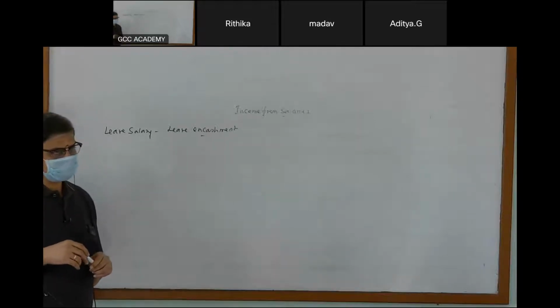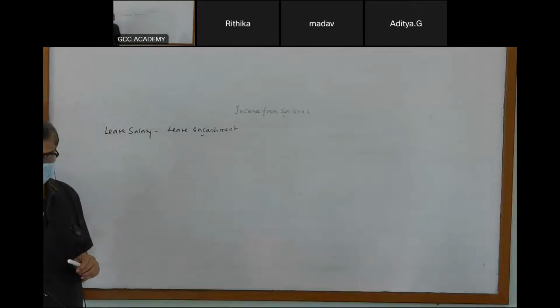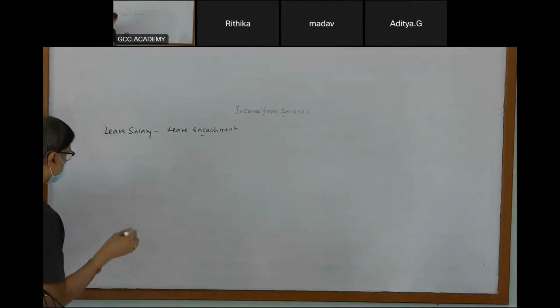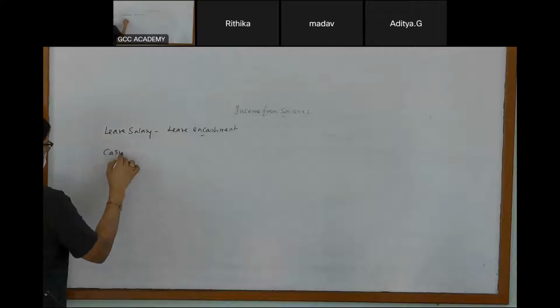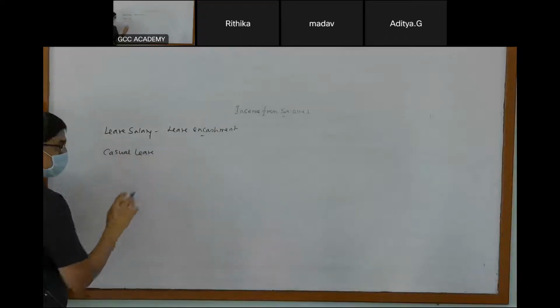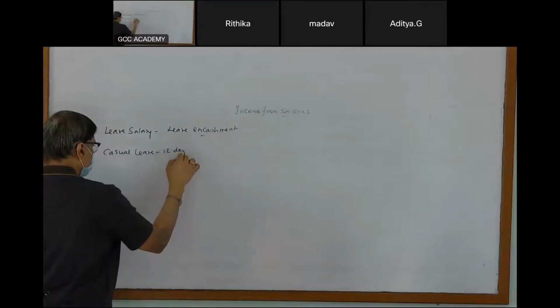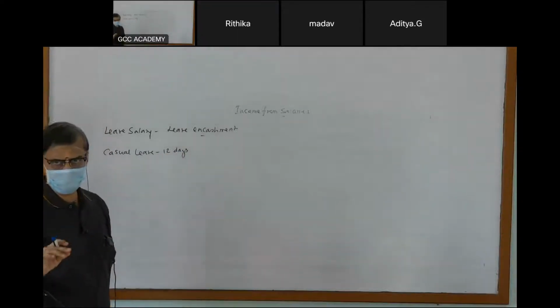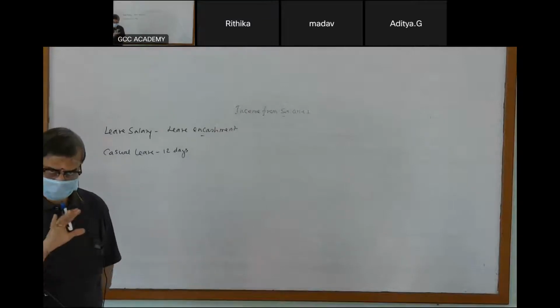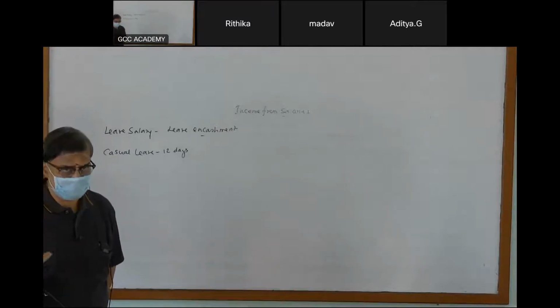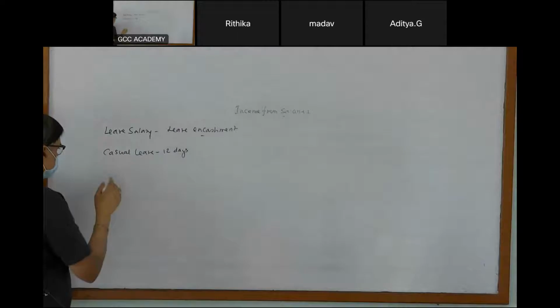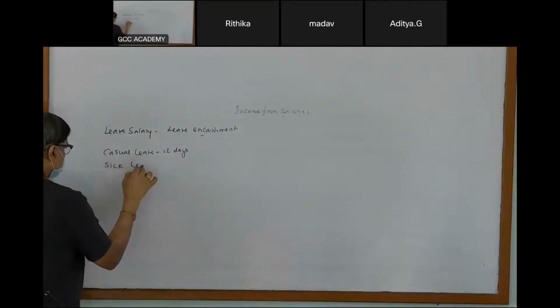The leave can actually be of different types. To make you understand, some of you may not be aware. There's something called casual leave. In the year, they'll allow you on average one day per month. This is general; some companies may give you more or less. Then you have sick leave.